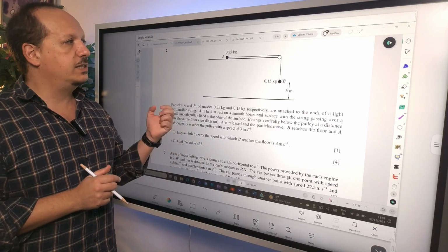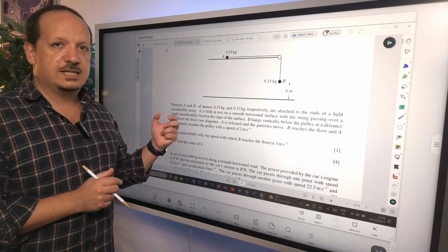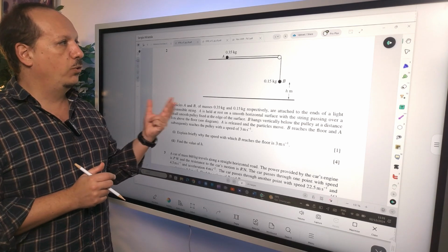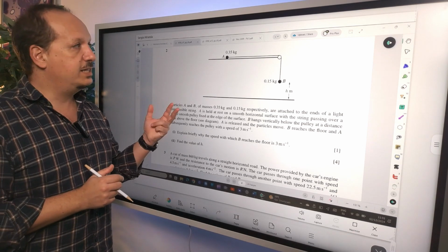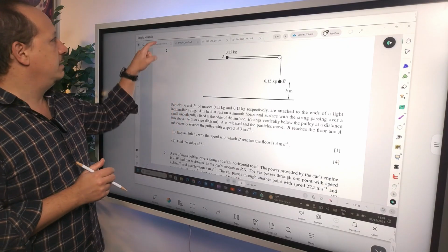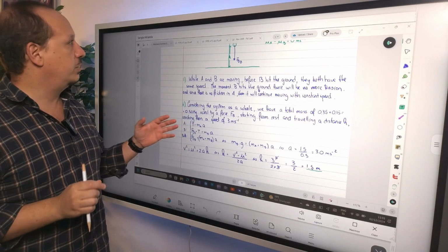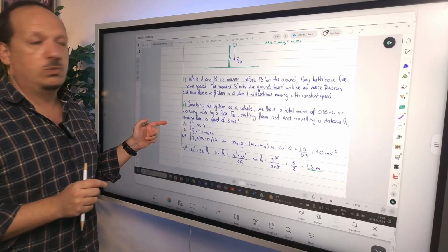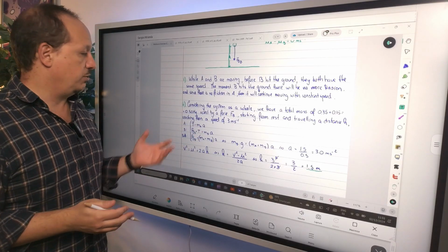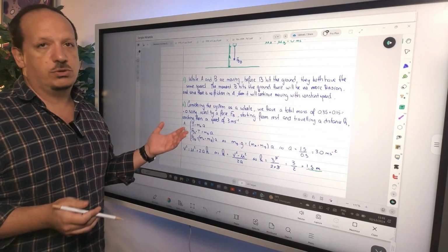Don't forget, pulleys, the key elements to retain is tension in a single string is the same, the magnitude is the same, and the acceleration of both objects connected to the same string is the same as long as the string is taut. If you have these two things in mind, then it's just a matter of putting them in the corresponding formulas for every single object and for the system as a whole. And then which one you use depends on the situation that you are being asked, and you have to know by force of experience which one to use.